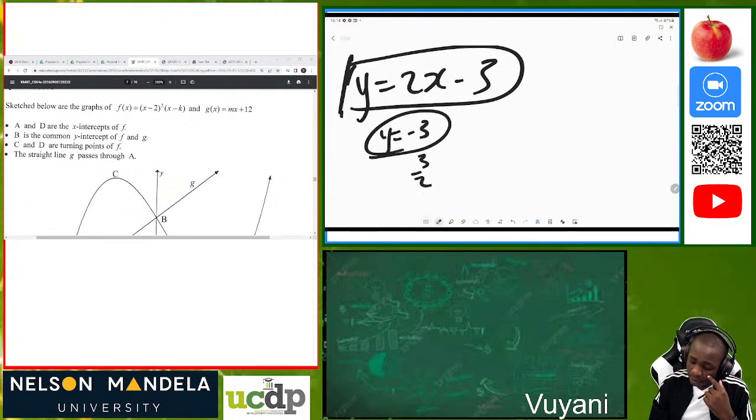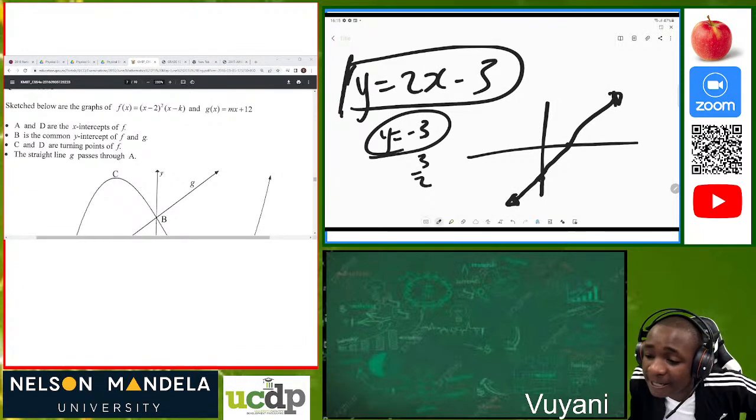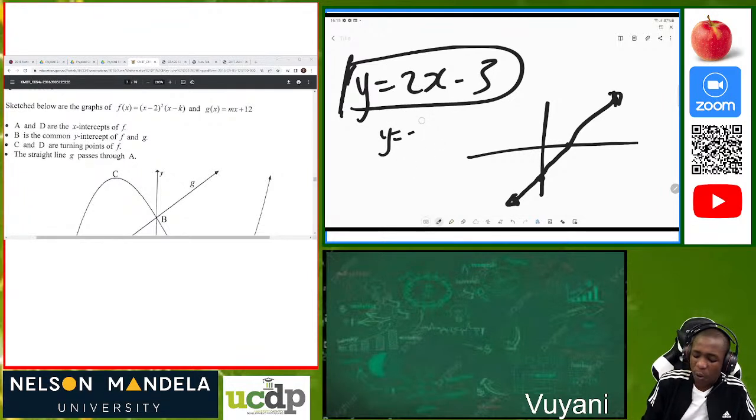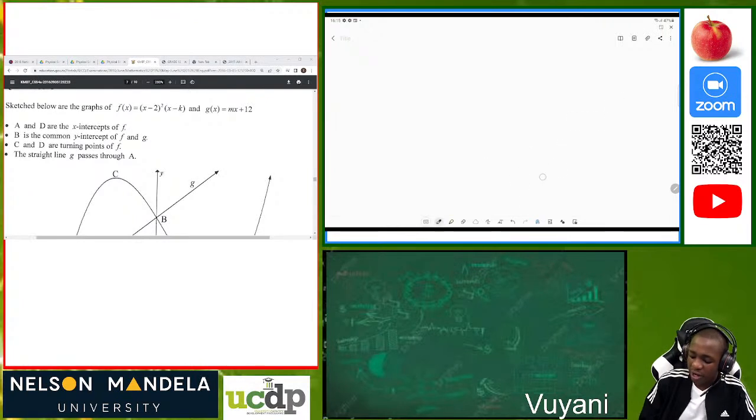So when you are plotting this graph, where is 3 over 2? Somewhere here. So we have 3 over 2, then negative 3 is somewhere here. We can see that this line is an increasing function. Everyone can see that it's an increasing function. So when they ask you for which values of x, it's usually a 3-mark question. When they ask you for which values of x this specific graph is increasing, we know that a function increases only when the gradient is positive. So you don't have to worry.